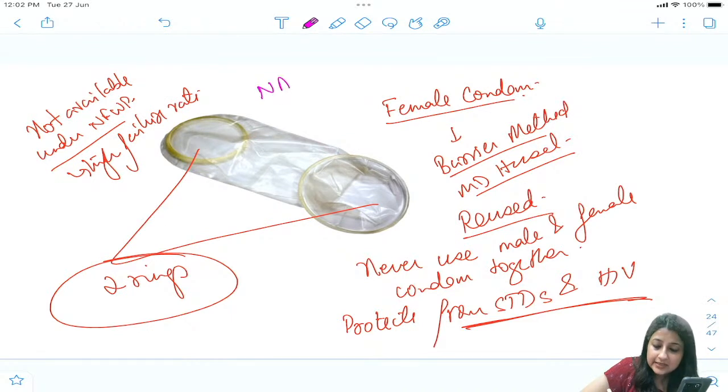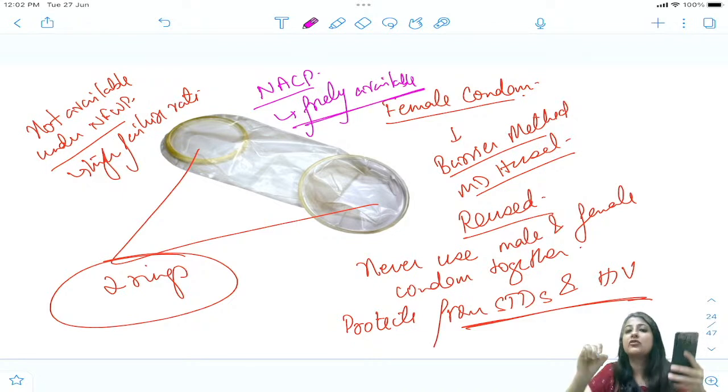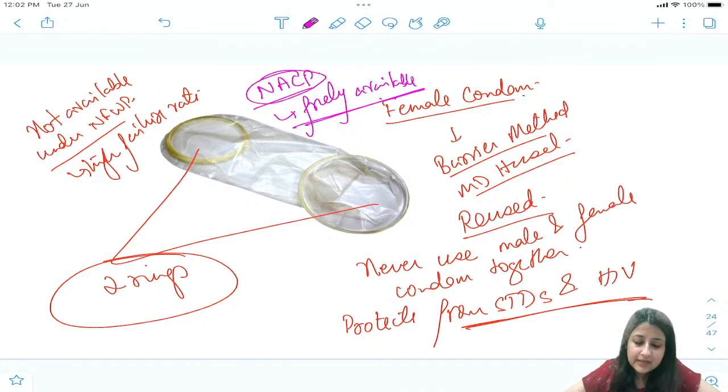Yes, National AIDS Control Program के अंदर this is freely available. Under what? National AIDS Control Program. Why? Because for commercial sex workers, very good Shakshi. At least if the male clients don't want to use a male condom, at least to get some protection, although female condom has a higher failure rate, but something is better than nothing, right? So it is freely available under NACP for commercial sex workers. This has come many times, female condom.